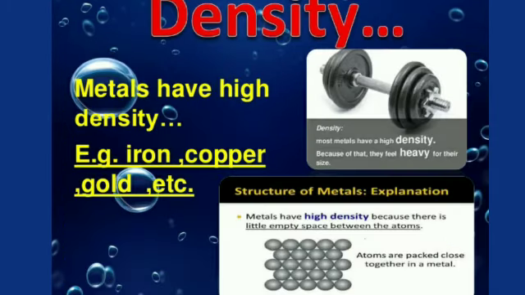Next property is strength. Metals are usually strong. They have high tensile strength. This means the metals can hold large weights without snapping. Snapping means without breaking. आपने देखा है कि जो ब्रिजेस बने हुए होते हैं, रेलवे लाइंस होती हैं, बिल्डिंग्स होती हैं, they all are made of iron. Why? Because they have a high tensile strength and cannot be broken down easily. This property is called strength or tensile strength of metals.